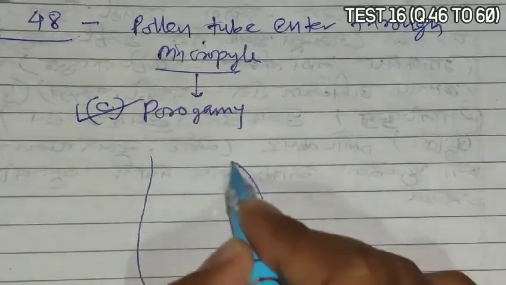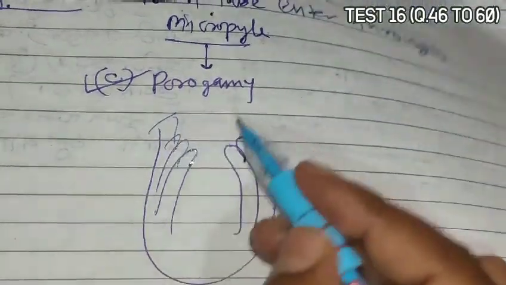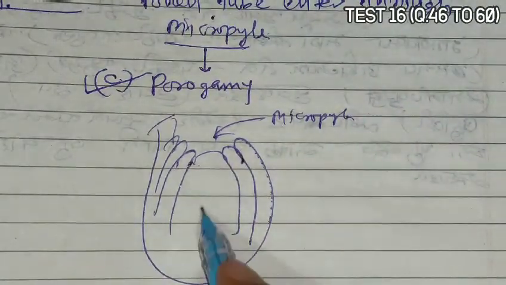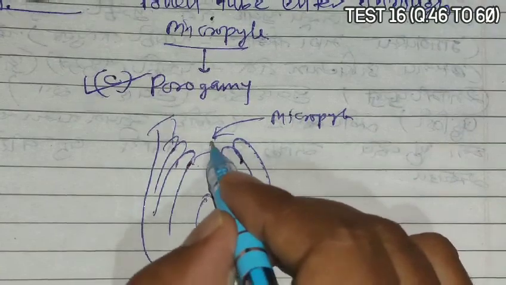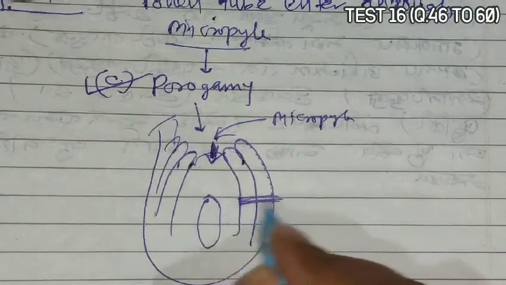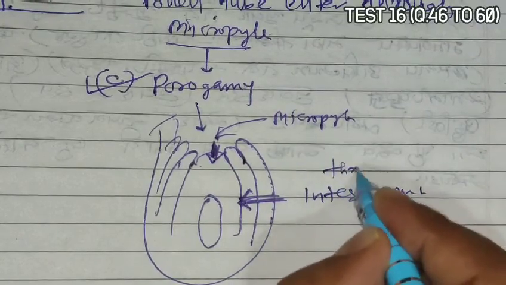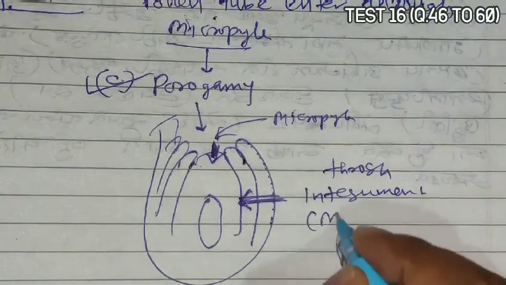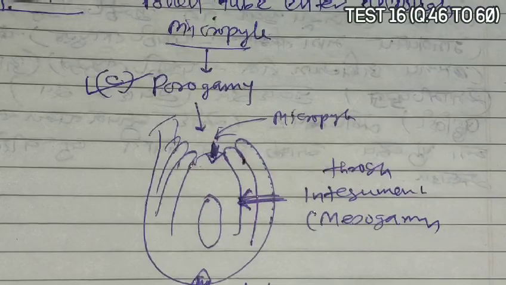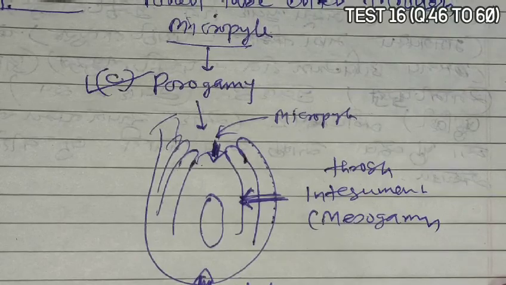Suppose this is the ovule. In this ovule this is the micropyle, this is the chalaza, and this is the embryo sac. Now in the ovule, if the pollen tube enters through the micropyle, then it is porogamy. If it enters through the integument, then it is known as mesogamy. And if it enters through the chalaza, it is known as chalazogamy. Now it is asking about the micropyle, so the answer should be porogamy.